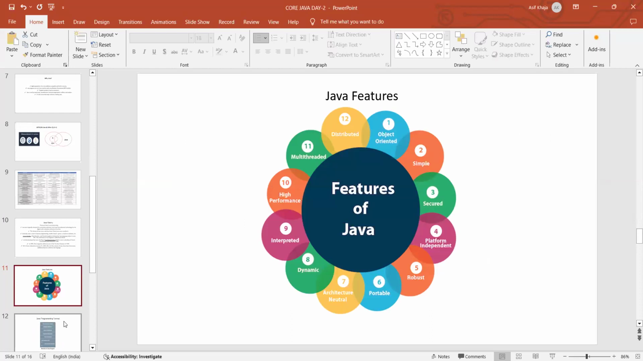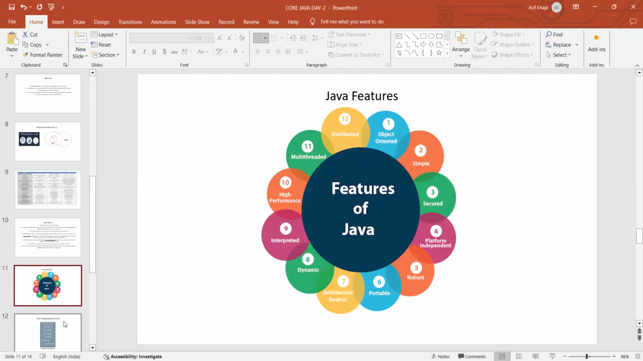Now, what are the features of Java? I already explained these features in yesterday's session, but let me explain again. There are 12 features of Java. First, object oriented: Java completely depends on objects and classes. Second, Java is a very simple language. And the built-in security feature is a very good feature of Java, because of which it is highly popular.